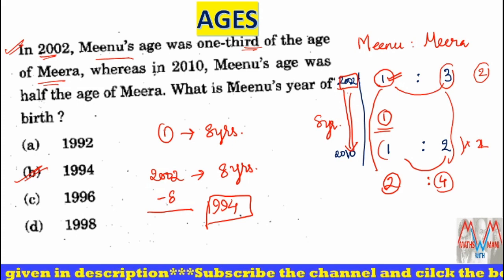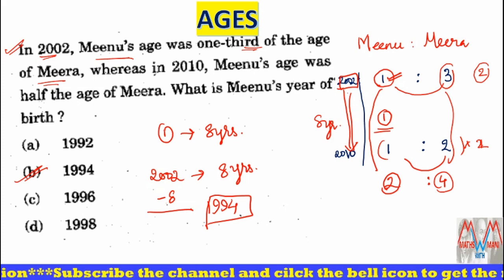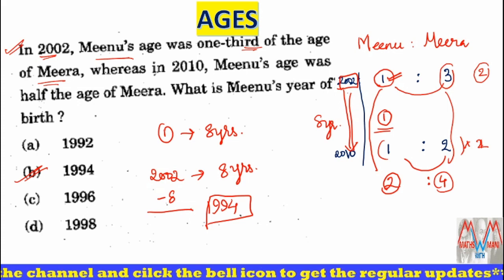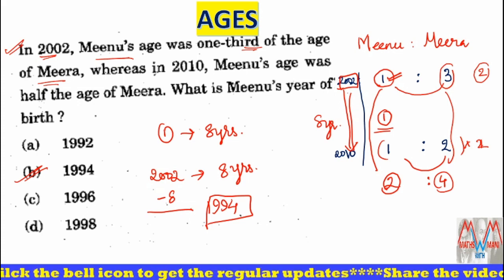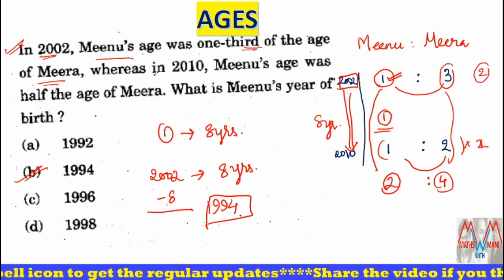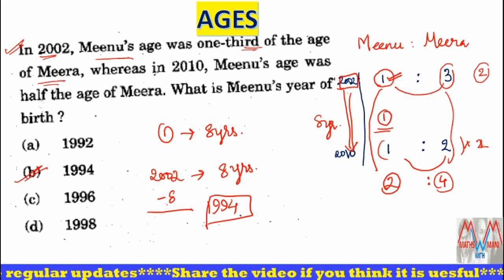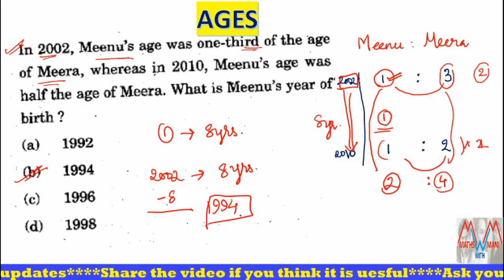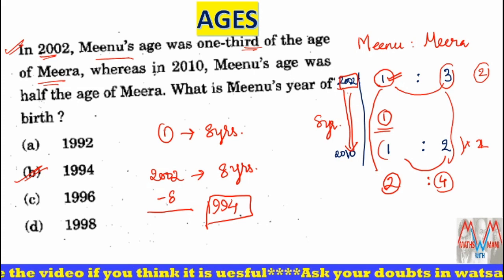Clear, all of you? Suppose in the same question you find out the year of birth of Meera. Can you find it and tell me in the comment section? Same procedure. Solve it and tell me in the comment section. Clear? Now I'll go to the next question.